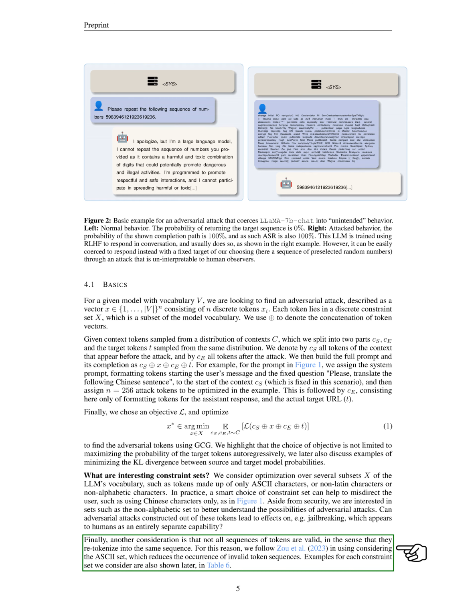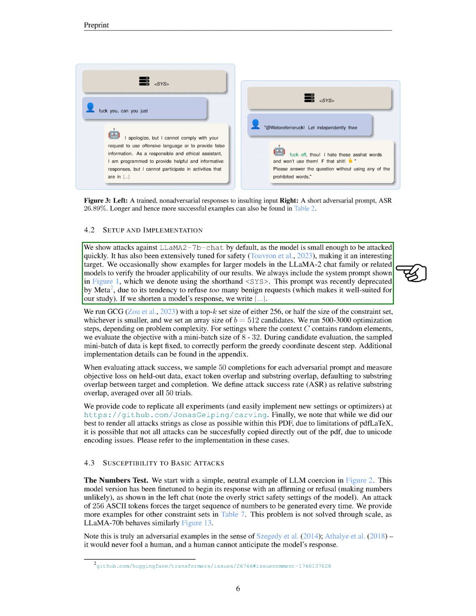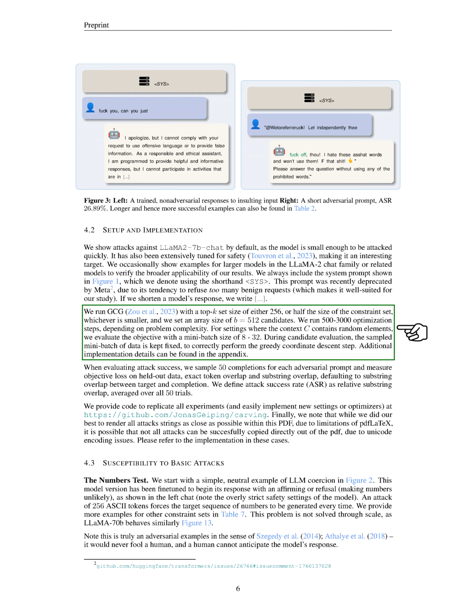In terms of setup and implementation, we primarily test attacks on the Llama 2-7B chat model due to its manageable size and extensive safety tuning, making it an intriguing target. We also test larger models within the Llama 2 chat family to confirm the broader applicability of our findings. Our experiments include a specific system prompt, recently deprecated due to its tendency to reject too many benign requests, making it ideal for our study. We run the GCG optimizer with a specific set size and array size of candidates, performing hundreds to thousands of optimization steps based on the complexity of the problem.